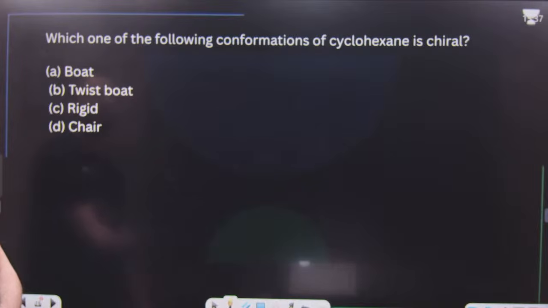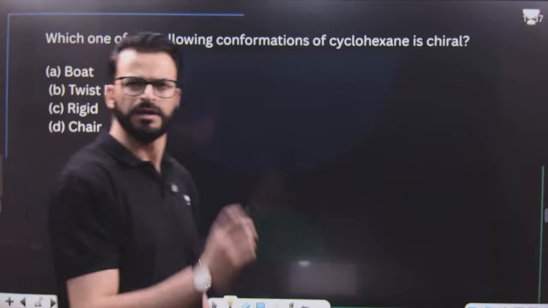After that, which one of the following conformations of cyclohexane is chiral? It's very simple.